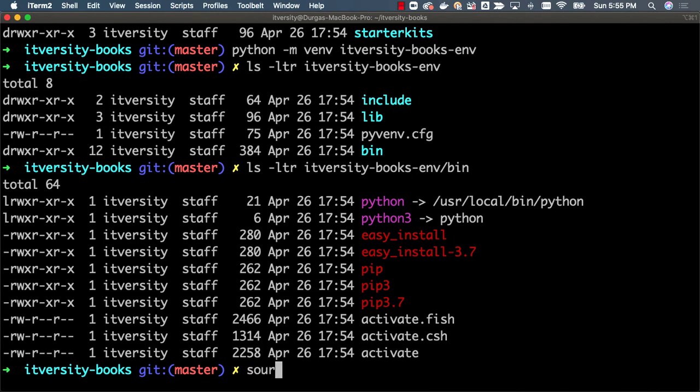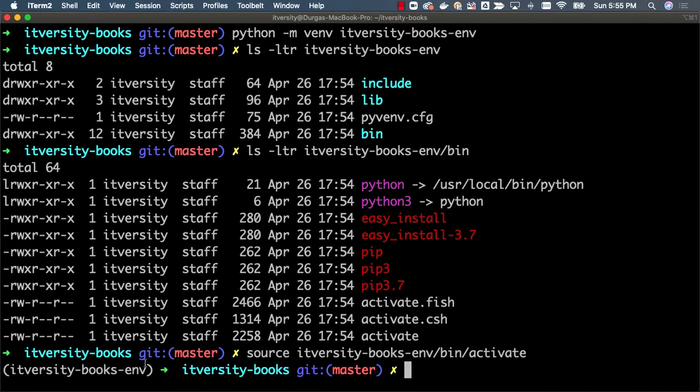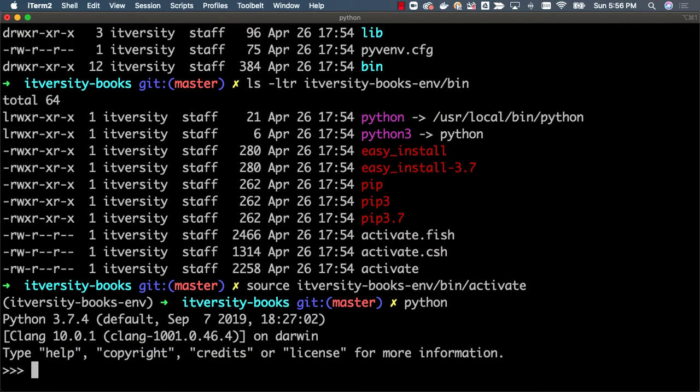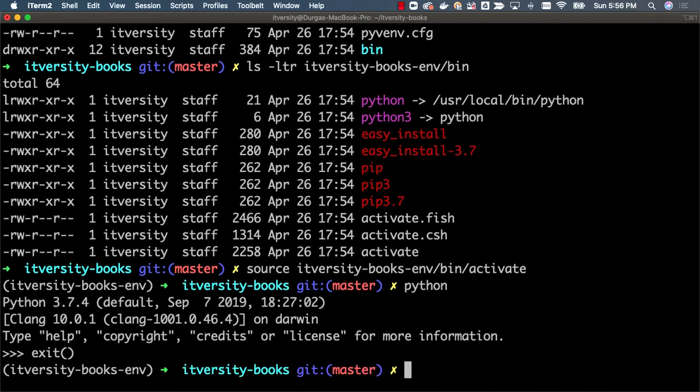So how to do that? You can use a command called source, and then itversity books env bin activate. You see here, it confirms that you are in the Python virtual environment related to this. Now, if you say python, it will launch whatever version was used while creating the virtual environment, which is Python 3.7.4. Now I can exit out of this.